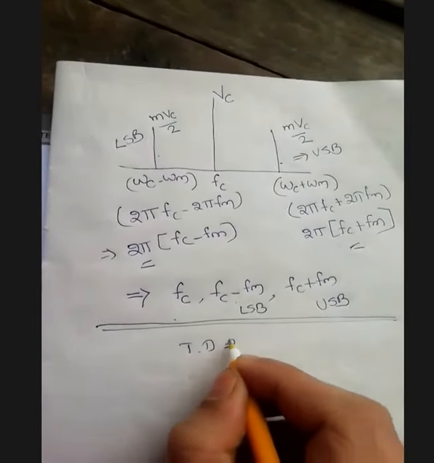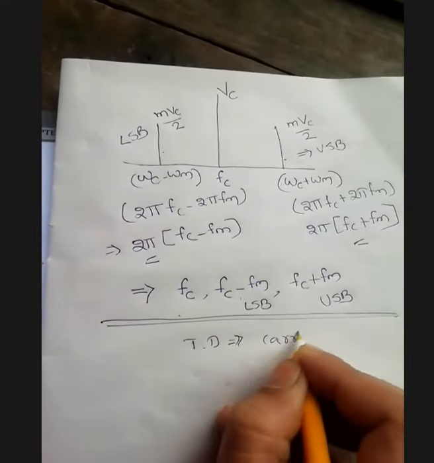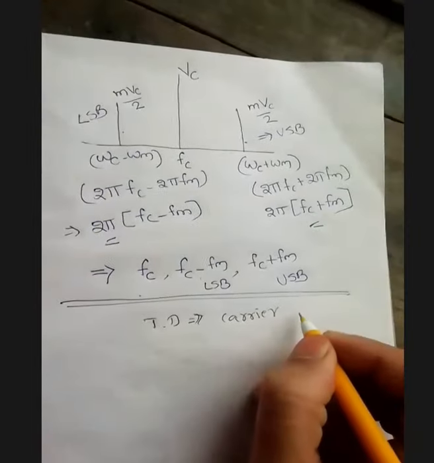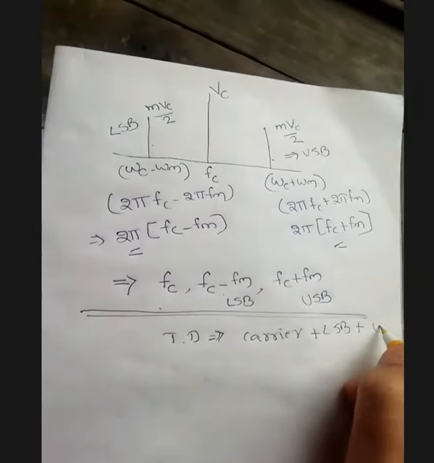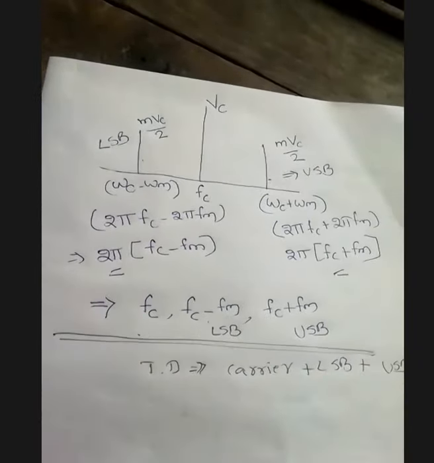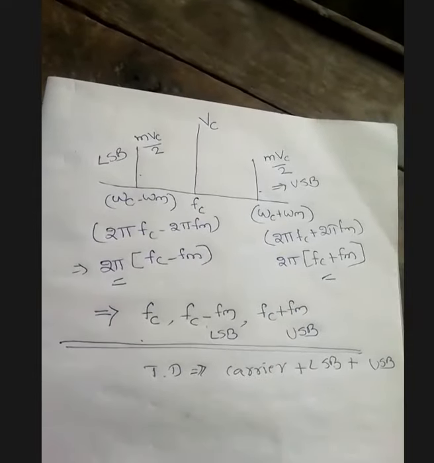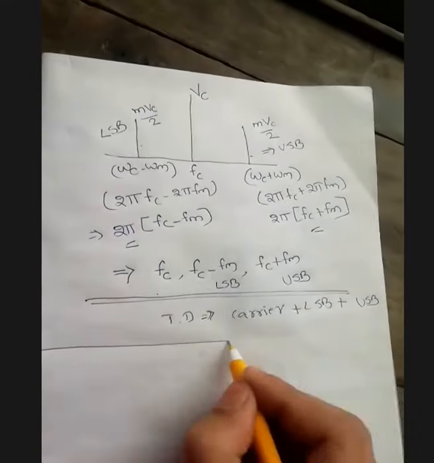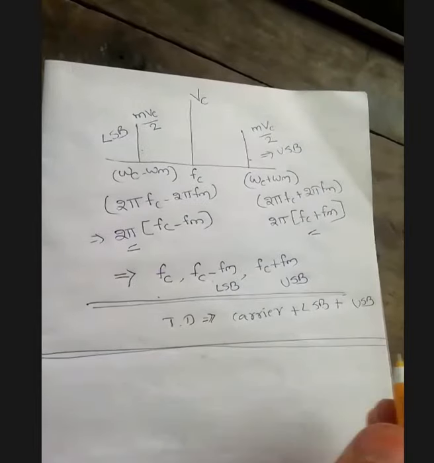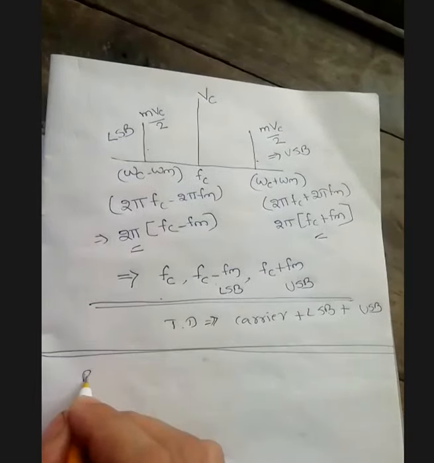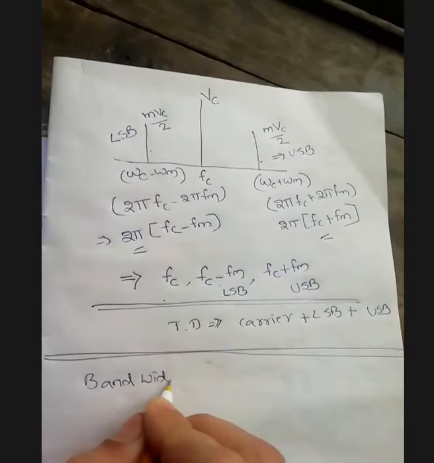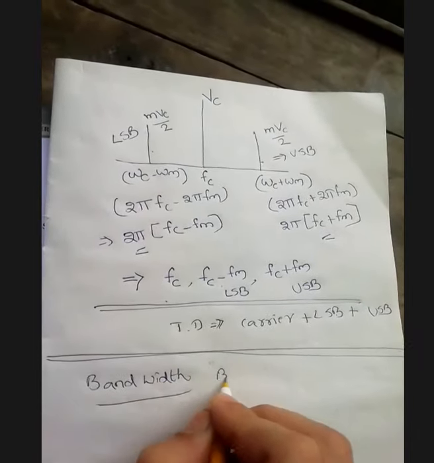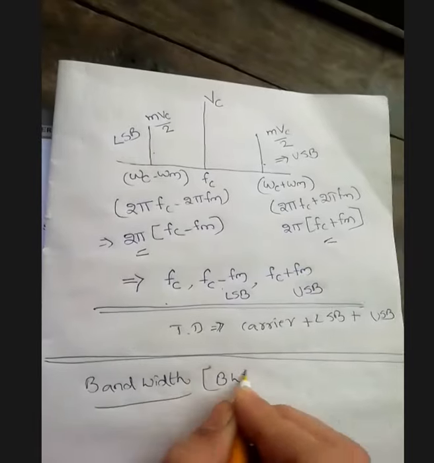Again and again I am repeating: carrier wave we have, plus lower sideband, plus upper sideband. Totally 3 signals are there. Now by using this, we have to find out the bandwidth of the amplitude modulated wave. It is also denoted by BW.